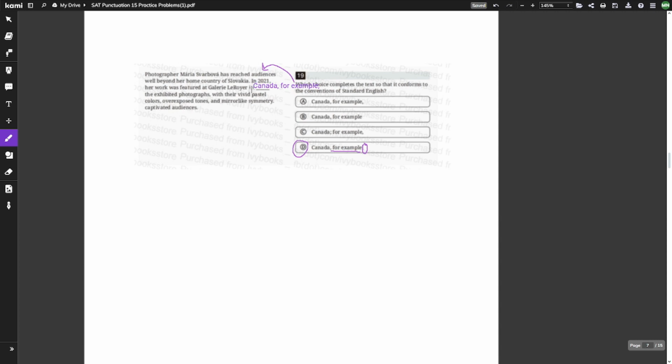Let's just read it aloud to see if it makes sense. Photographer has reached audiences well beyond her home country. In 2011, her work was featured in Canada, for example. So first, the sentence before the transition word talks about how she reached audiences beyond her home country. And then the very next sentence says that her work was in Canada, for example. So that does make sense.